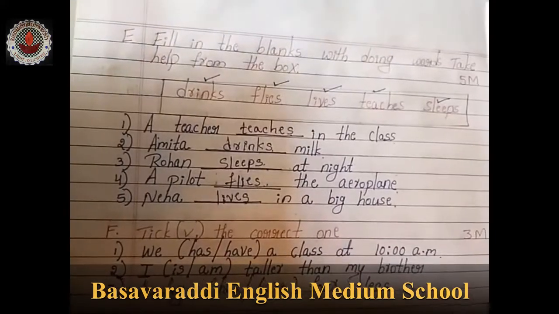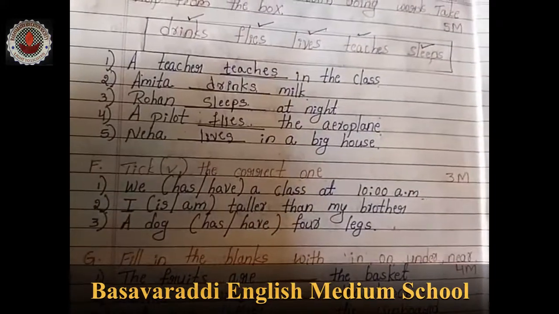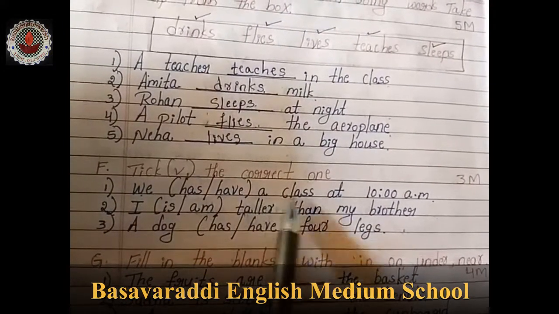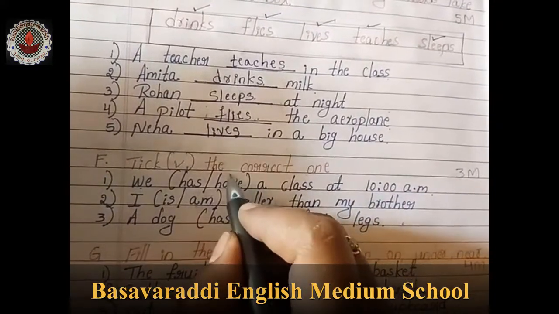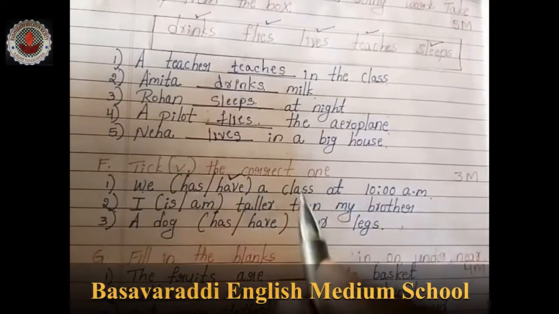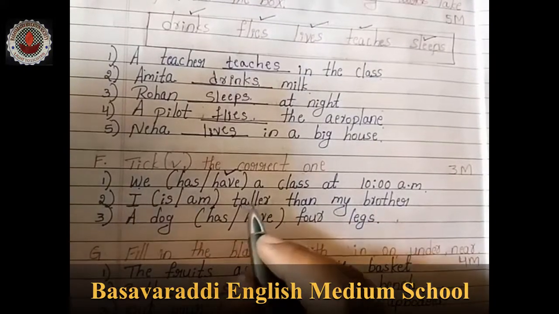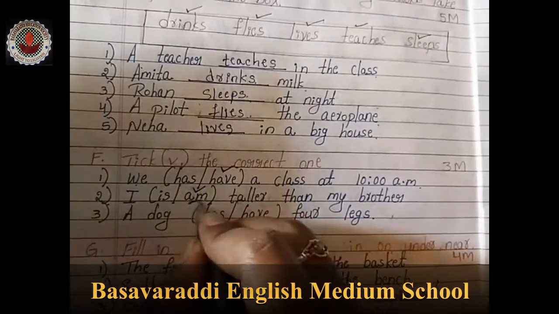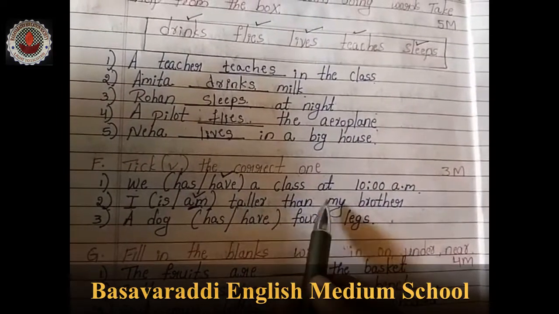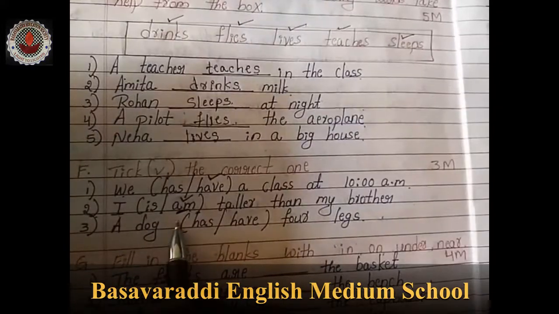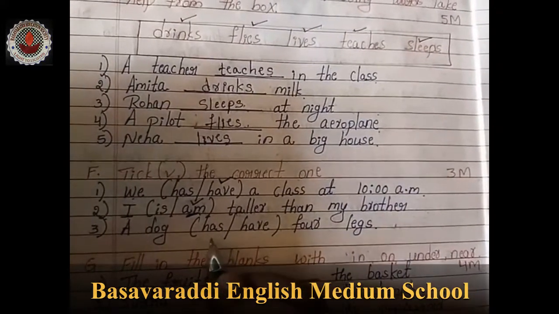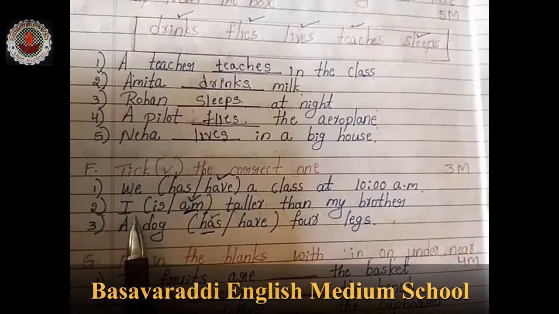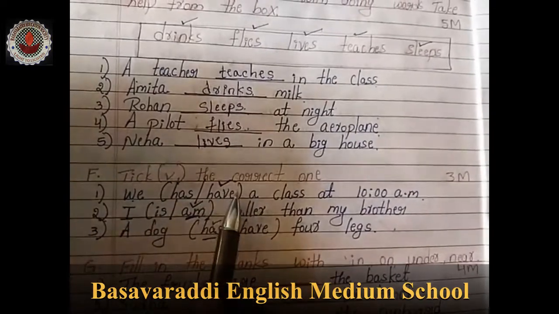Move on to the next one, that is F part. Tick the correct one. So we dash a class at 10 a.m. We have a class. I dash taller than my brother. I am. We have to tick I am. I am taller than my brother. A dog dash 4 legs. A dog has 4 legs. That I, we, you iddaga have ಬರುತ್ತೆ.